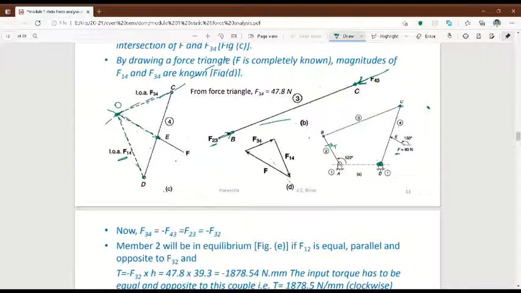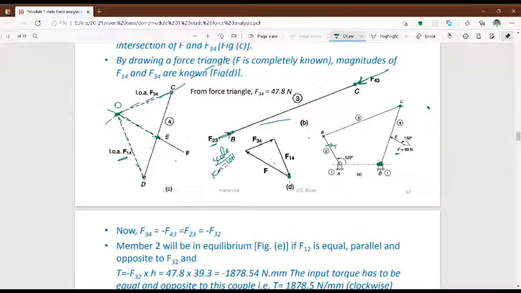After this, what we have to do? After this, we have to draw the force polygon. For that, first draw the F value. What is the F value? 80 Newton. So you draw an 8 centimeter line from this point. That is 8 centimeter. In the scale for the force polygon, you just write 1 centimeter equal to 10 Newton.